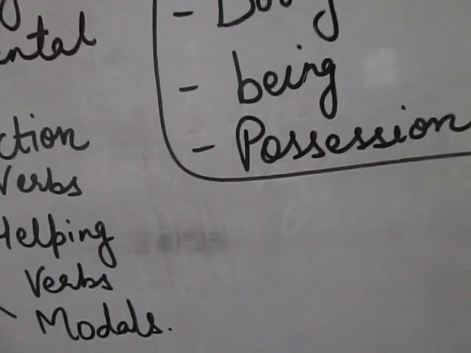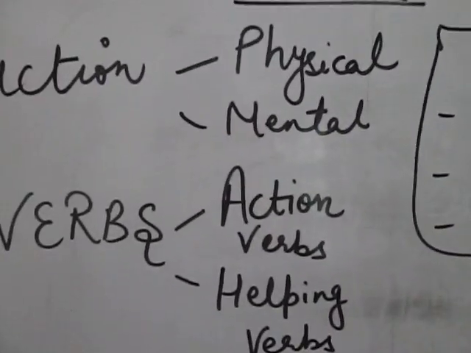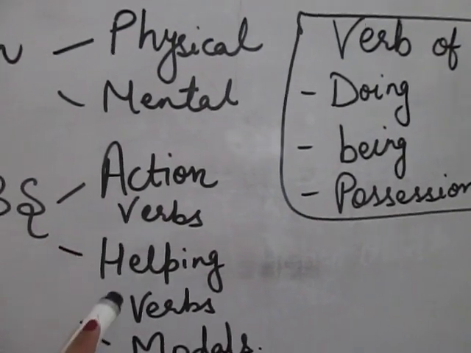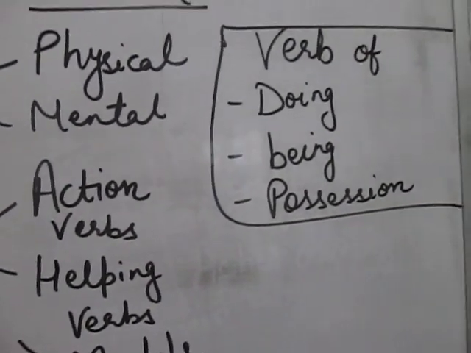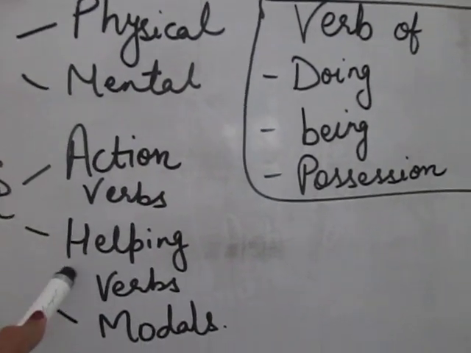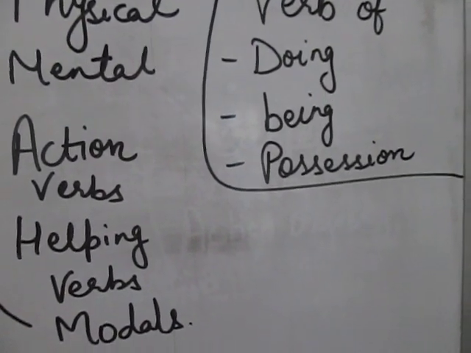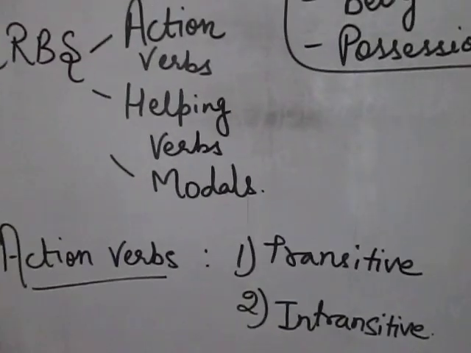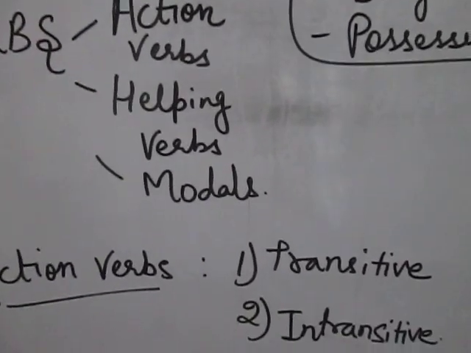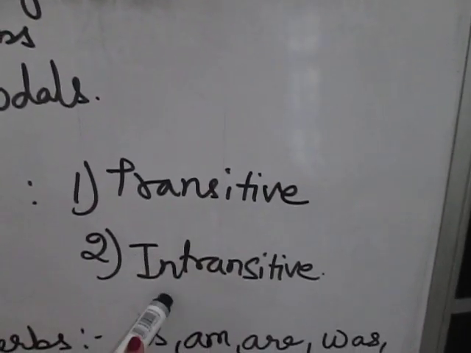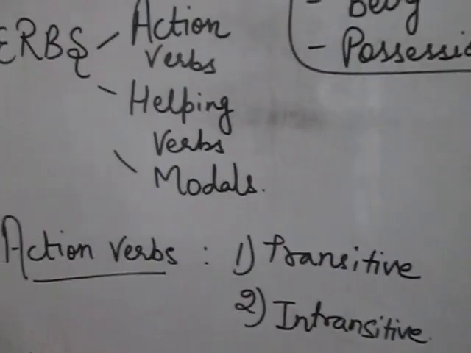Now when we talk about types of verbs, students, we have three types of verbs: action verbs, helping verbs and modals, right? I'm again repeating: action verbs, helping verbs and modals. Action verbs talk about action, any action which is done by a subject, right? We have two types in action verbs, transitive and intransitive.